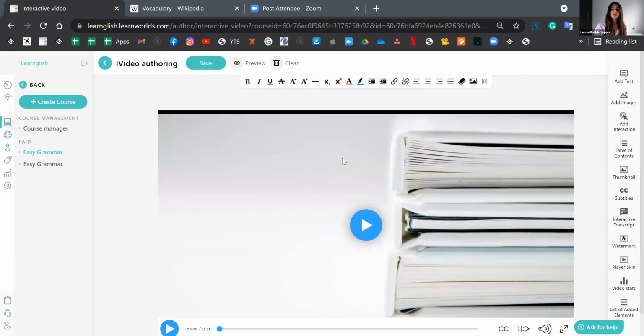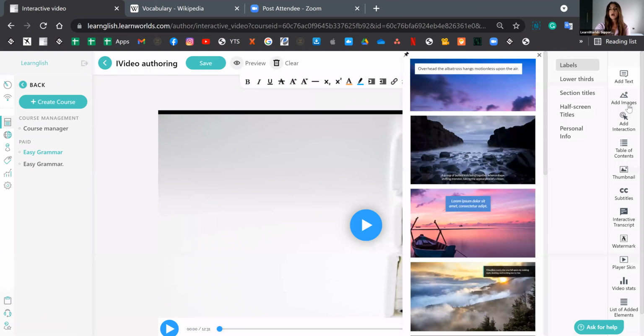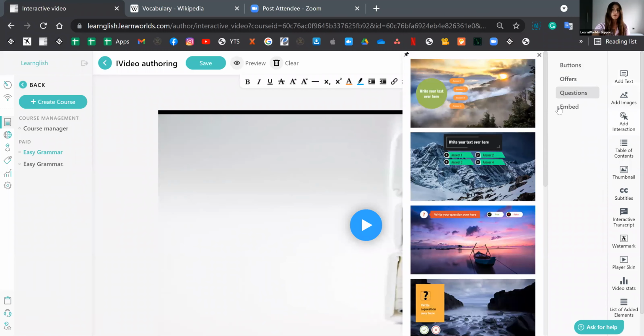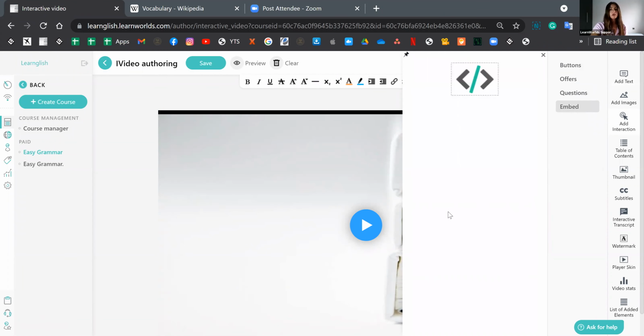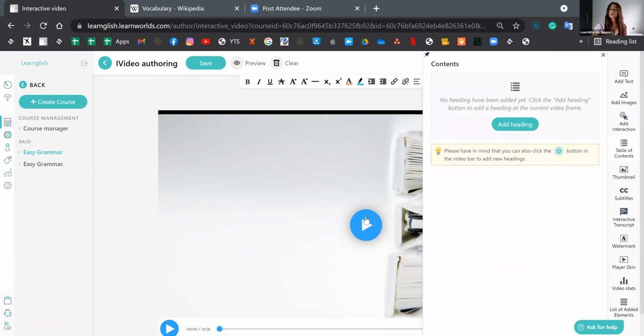So what are those elements? It could be simple text, and you can see that from here. And you'll see where the text is located, and each category has its own templates. It could be images, pointers, or even logos. It could be different interactions such as buttons, offers, questions, and you'll see that questions are very interesting. They have the possible answers right next to them. And you may even embed items on top of the video. Then you can add a table of contents, showcase what the video is going to be talking about, and allow them to jump to that section right away via the headings over here.